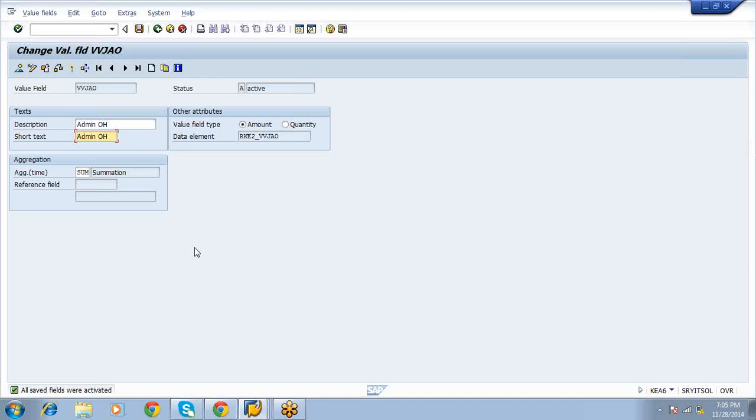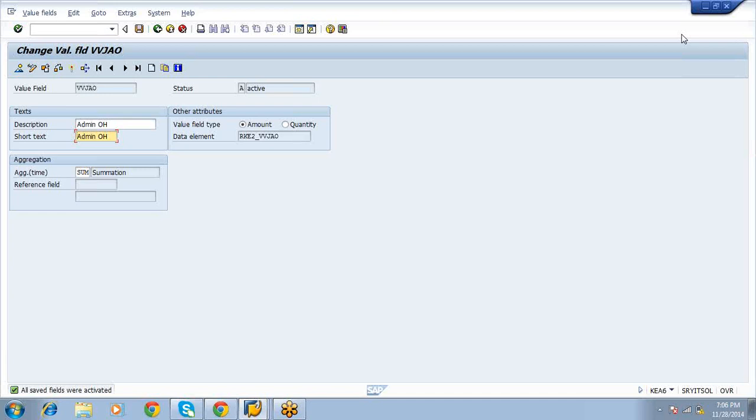This cost component structure is about how you want to see your finished goods product cost. It is not only one product; for all your finished goods, how you want to see your manufacturing cost. Yes, that is for all products.